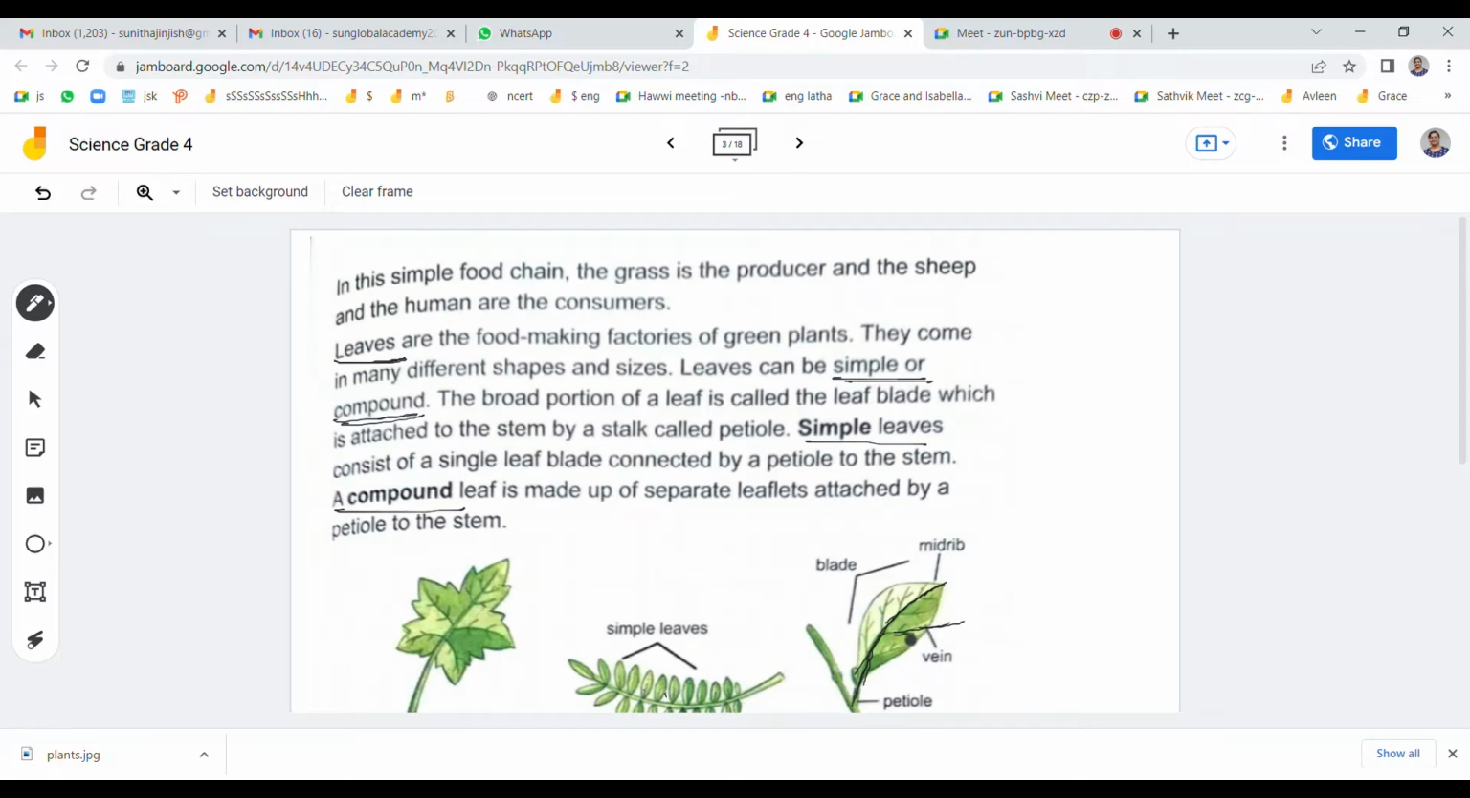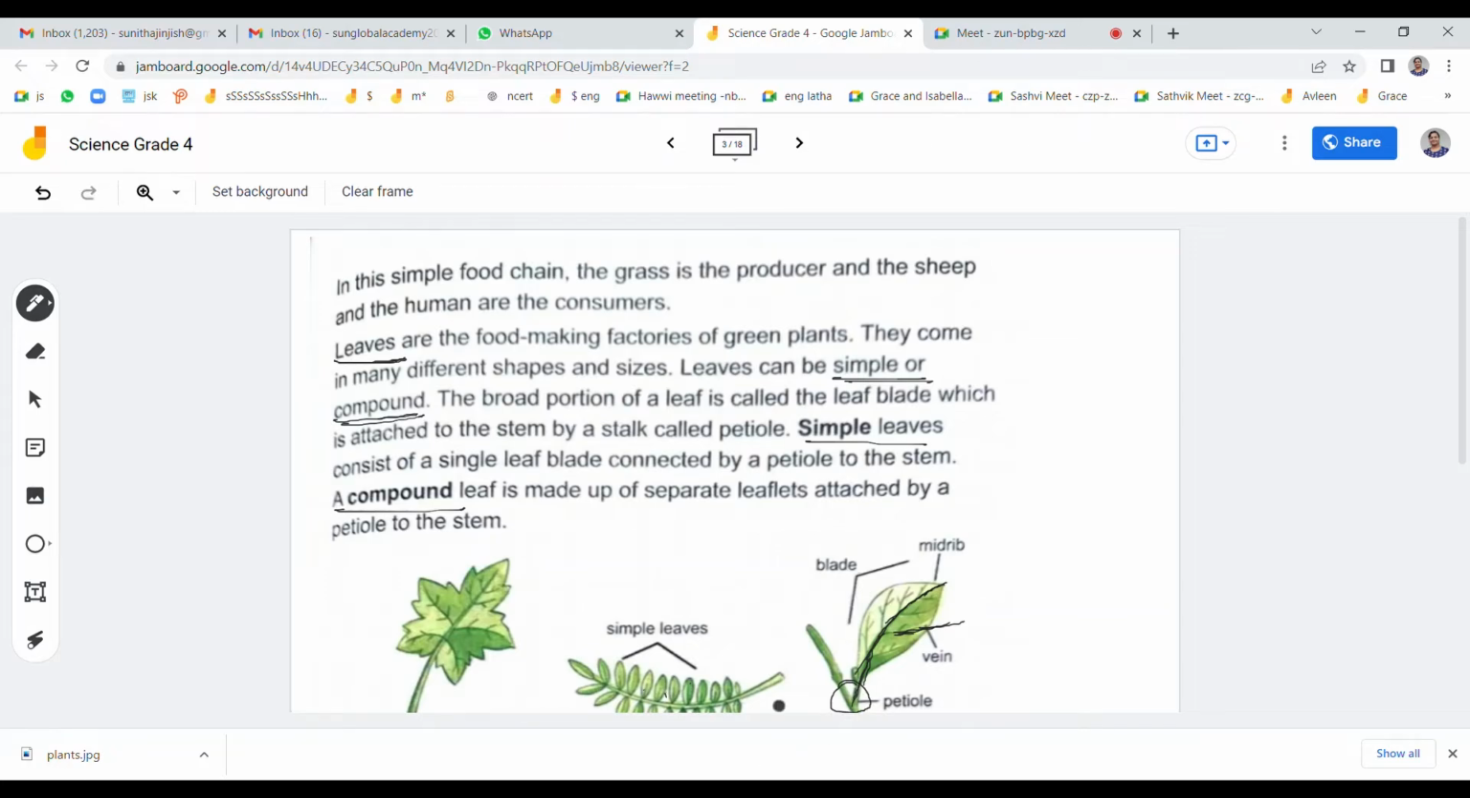Then the surrounding part is called what? The leaf blade. The blade is the curved part of the leaf. And the petiole is the point which attaches the stem and the leaf. Are you clear with this concept?